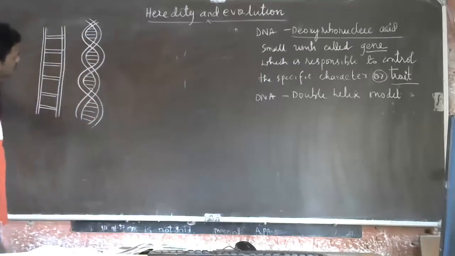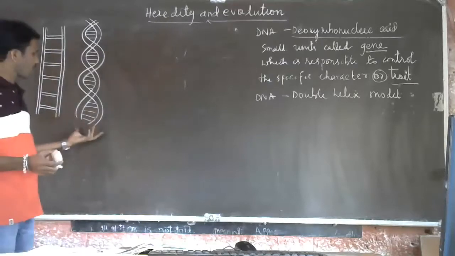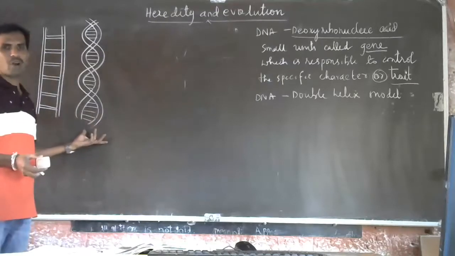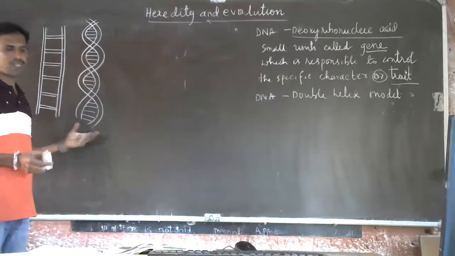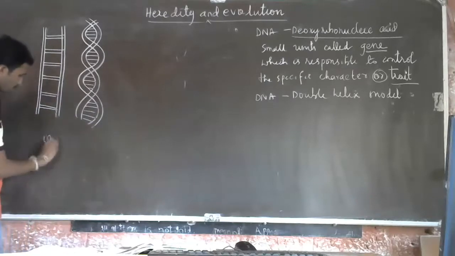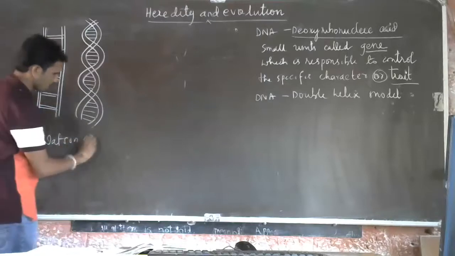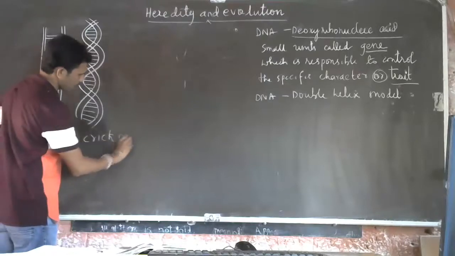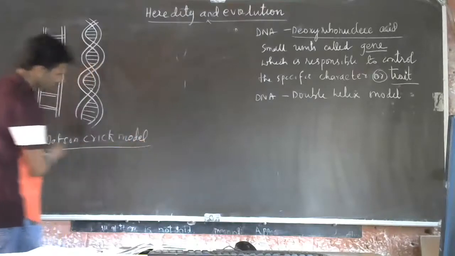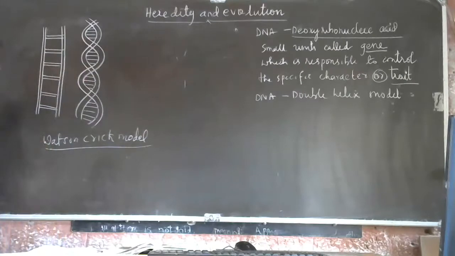So the double helix model, we call it the Watson-Crick model, because these are the persons who discovered the structure of DNA, Watson and Crick. They got the Nobel Prize also for this discovery.